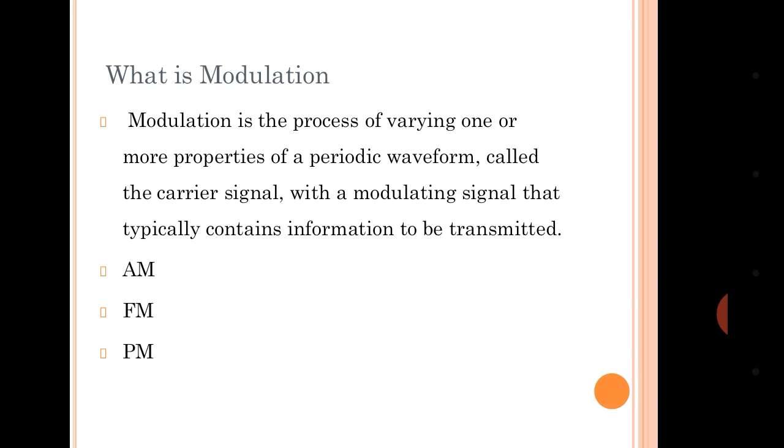There are three types of modulation, that is AM, FM and PM. AM is amplitude modulation, FM is frequency modulation and PM is phase modulation. A sinusoidal waveform has three important properties: amplitude, phase and frequency, and from that there are three types of modulation techniques.